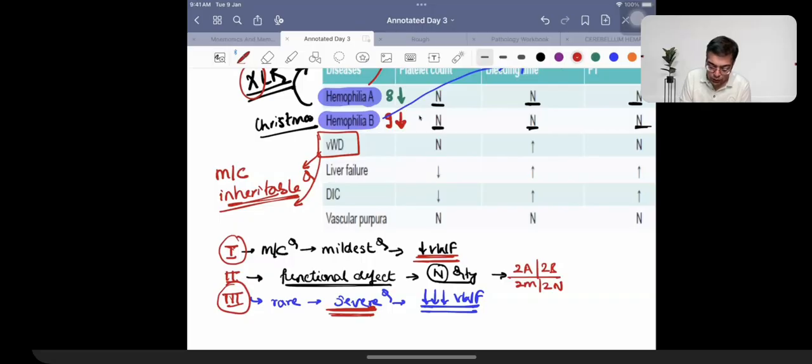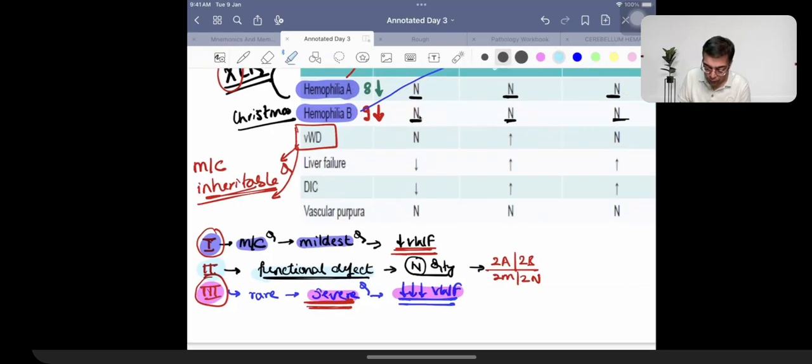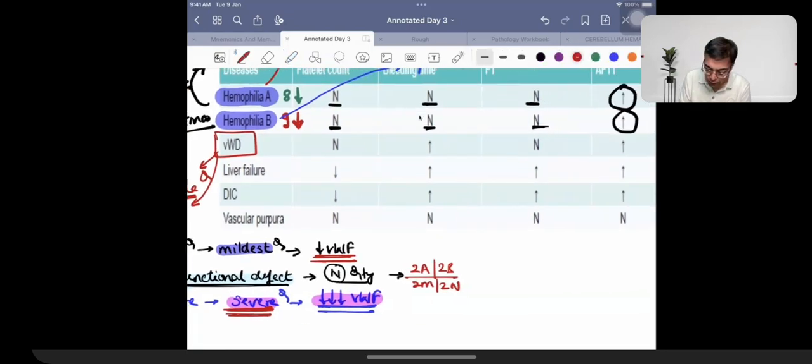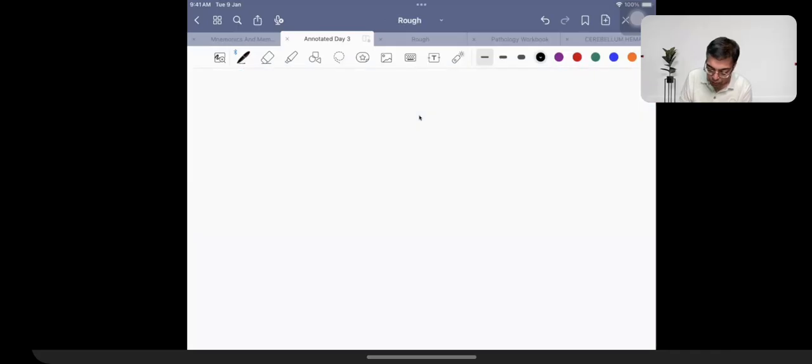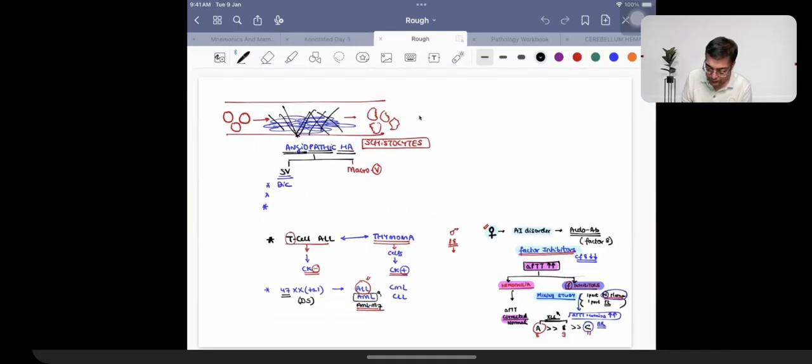So this is what I was asked to you as a question in the exam, that which one of them is the mildest, that is type 1. Which of them is the commonest, that is again type 1. Which of them is the most severe, that is type 3. Which one of them is going to be having massive defect, type 3. Which one of them is going to be a functional defect? Functional defect is type 2. What's the problem with von Willebrand disease? Normal function of the von Willebrand factor. Normal function पता होगा तो बाकी सारी कहानी आसान है.